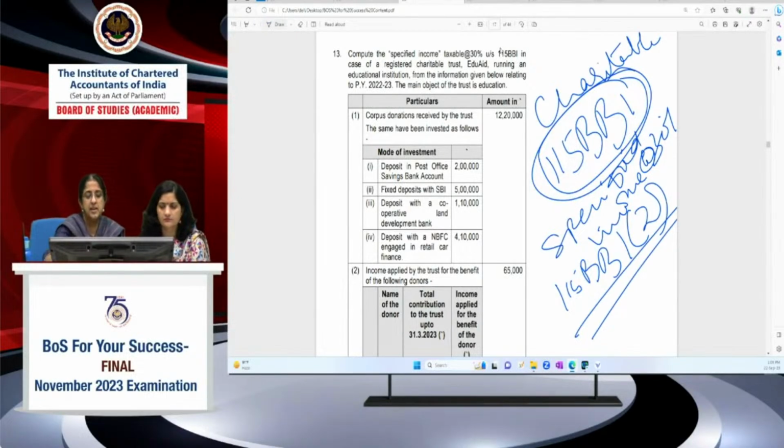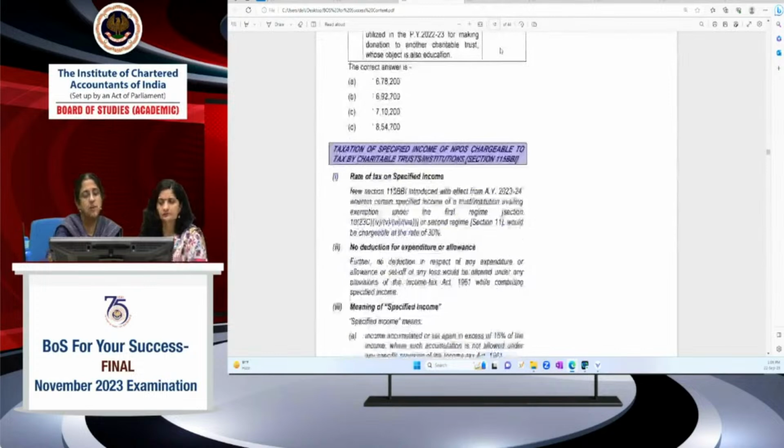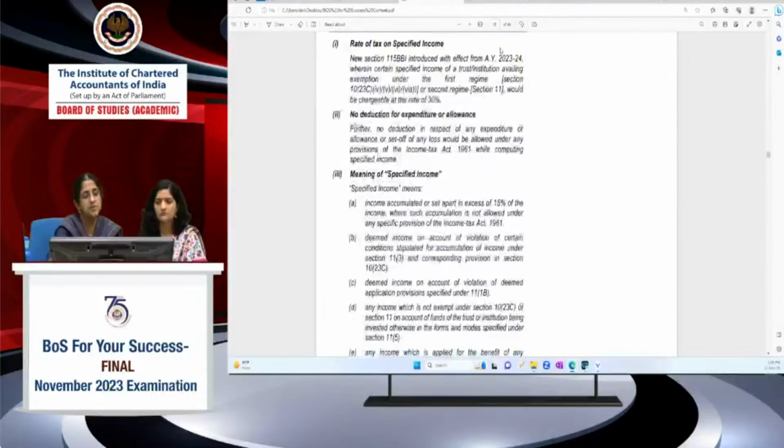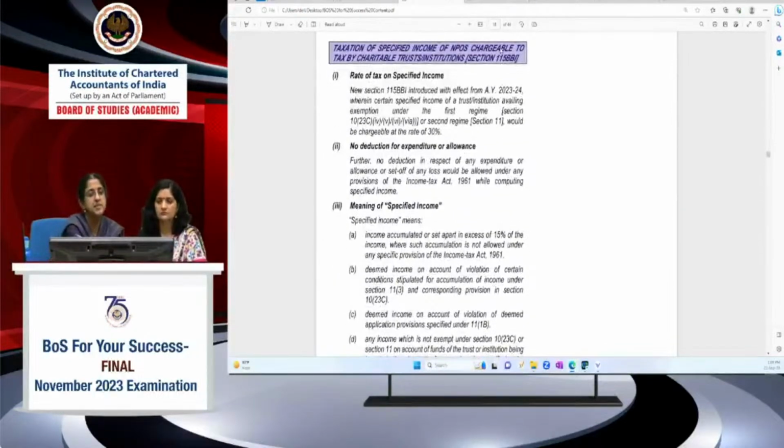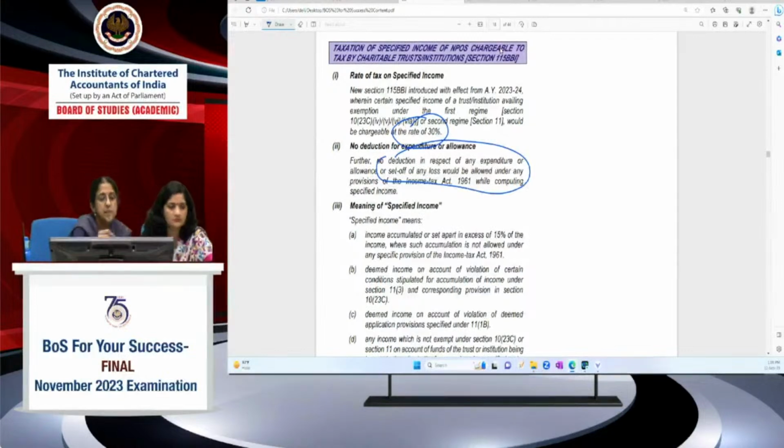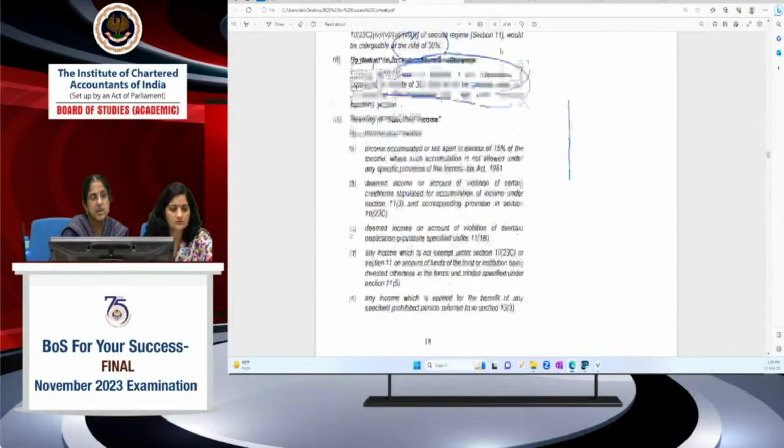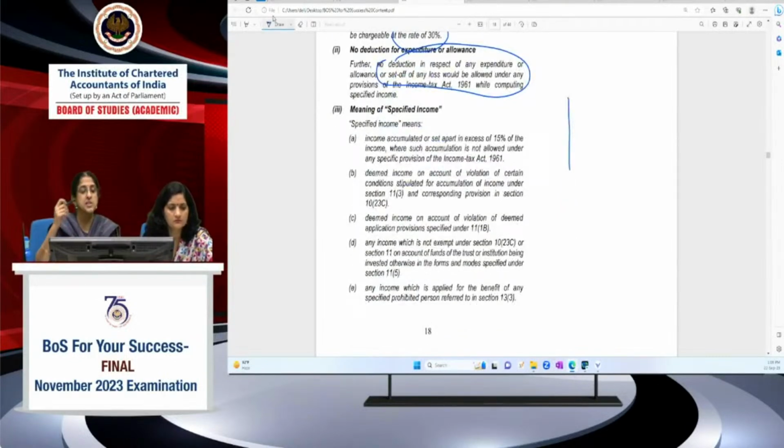Okay, now let's go to 115BBI. So the rate is 30%, as I told you, and no deduction is allowable for expenditure or allowance. Now, the meaning of specified income, and what is going to affect your scenario also, I'll concentrate more on that. Specified income means income accumulated or set apart in excess of 15% of the income, where such accumulation is not allowed under any specific provision of the Act.